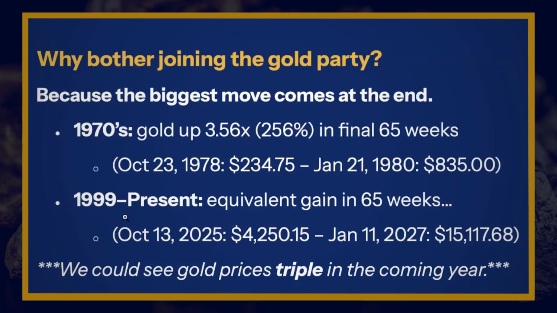So again, let's look at the equivalent in the current bull market, 1999 to present. Okay, in 65 weeks, what would that look like? Well, we go back to October's price when it closed that week at 42.50, and we multiply it by 3.5x, and we get January of 2027, about $15,000 an ounce. Okay, so according to these numbers, we could see gold prices triple in the coming year. Not too shabby. So no guarantees, obviously, but just taking the old numbers and applying them to the current bull market to see what we get.